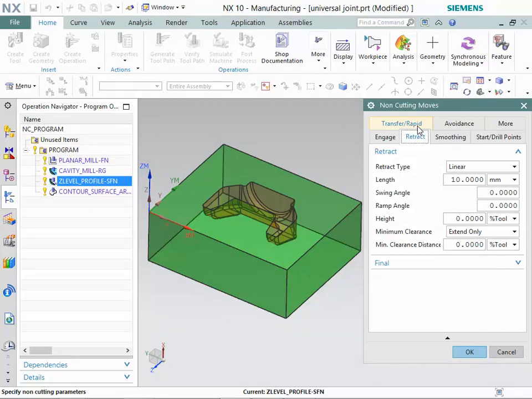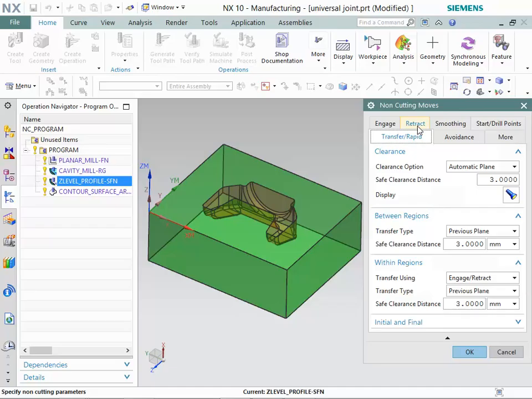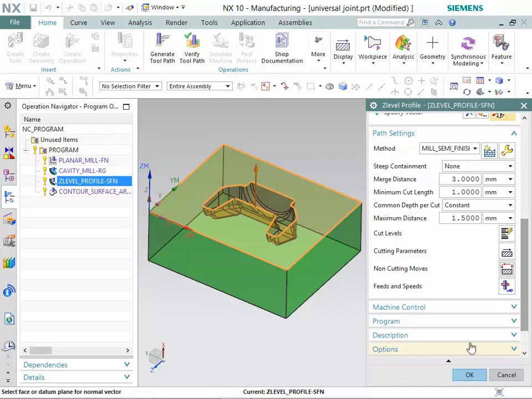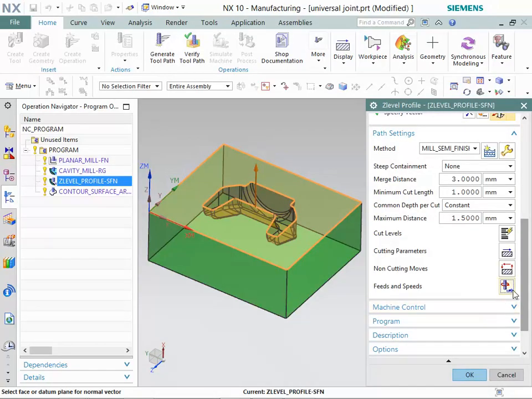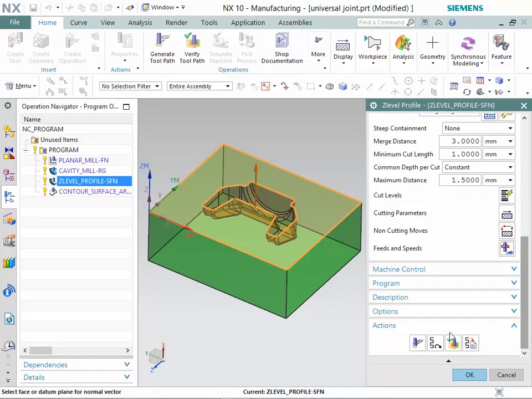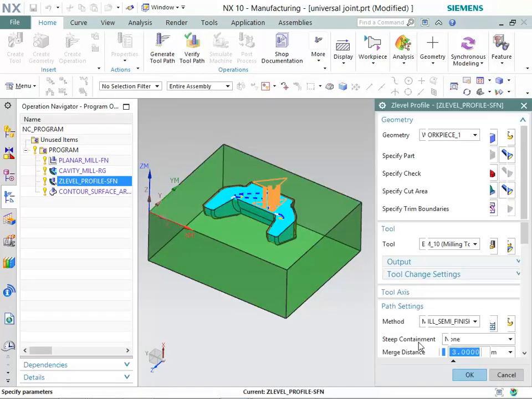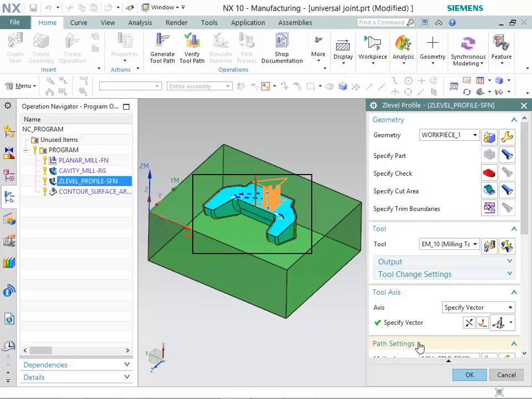Now, select the Transfer or Rapid tab. Make sure that these options are selected in Transfer or Rapid tab. Now, click on the Feeds and Speeds button. Make sure that cut value is specified as 1500 in Feed Rates group. Now, click on the Generate button. You can observe that toolpath is generated.